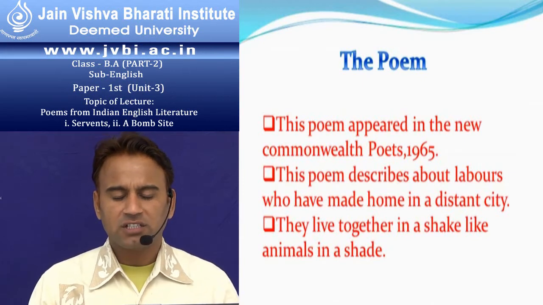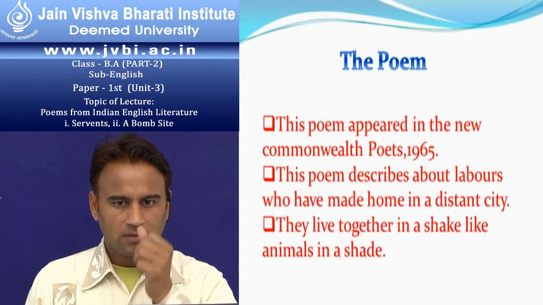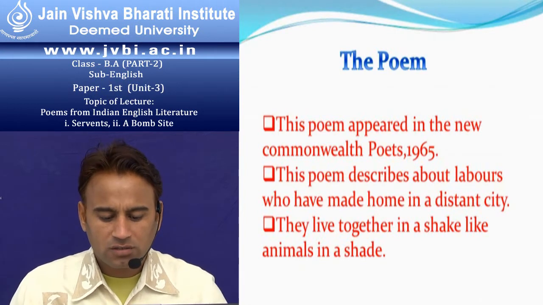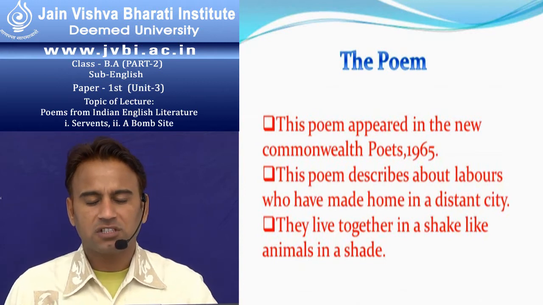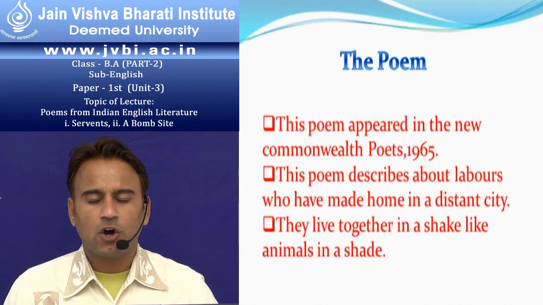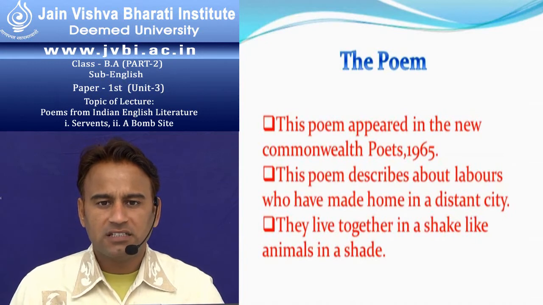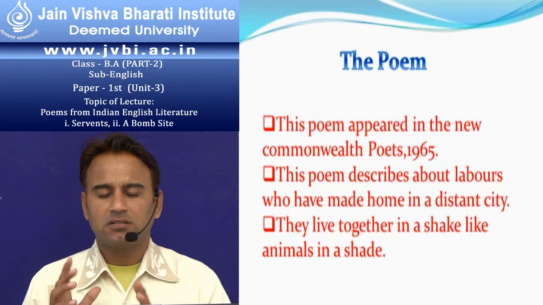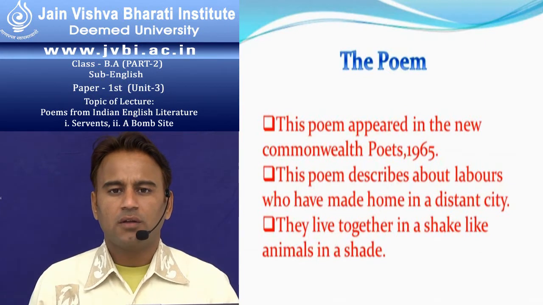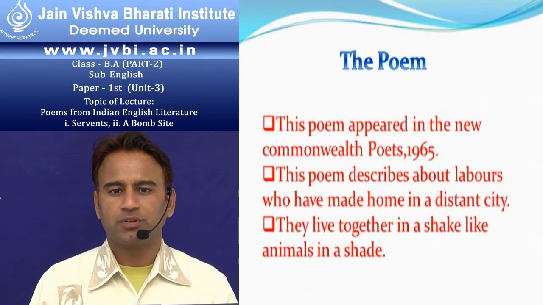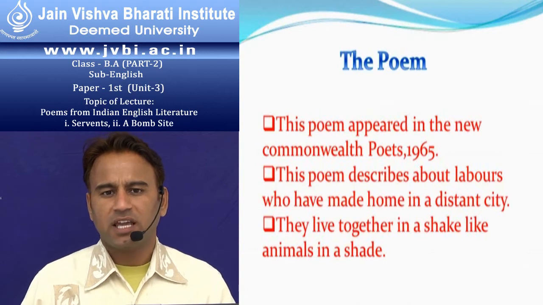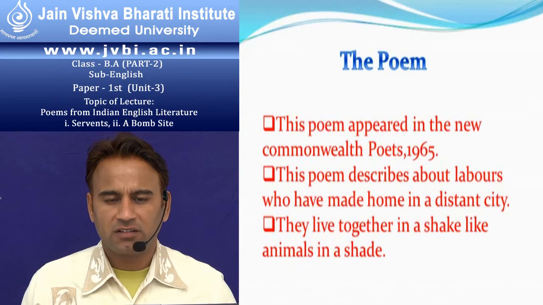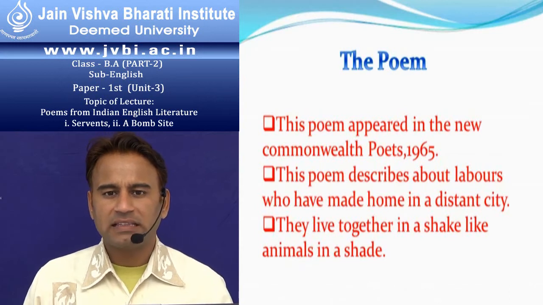The servant's condition is very miserable, and the poet wants to say that they came of peasant stock, truant from an insufficient plot. These are the opening lines of the poem. These lines show us that they come from the peasant stock. Stock means the peasants' group. They came from the peasants' group, meaning they came from far away villages or from the countryside. They came and they work in the cities.